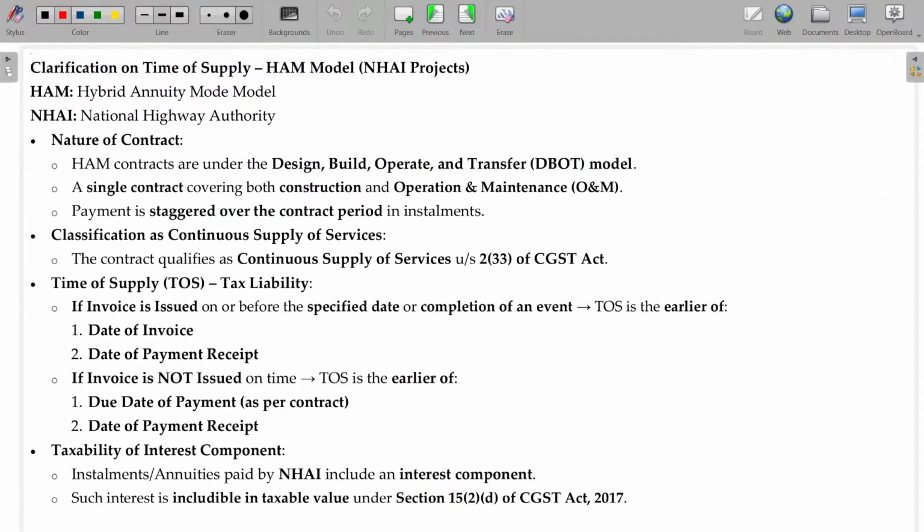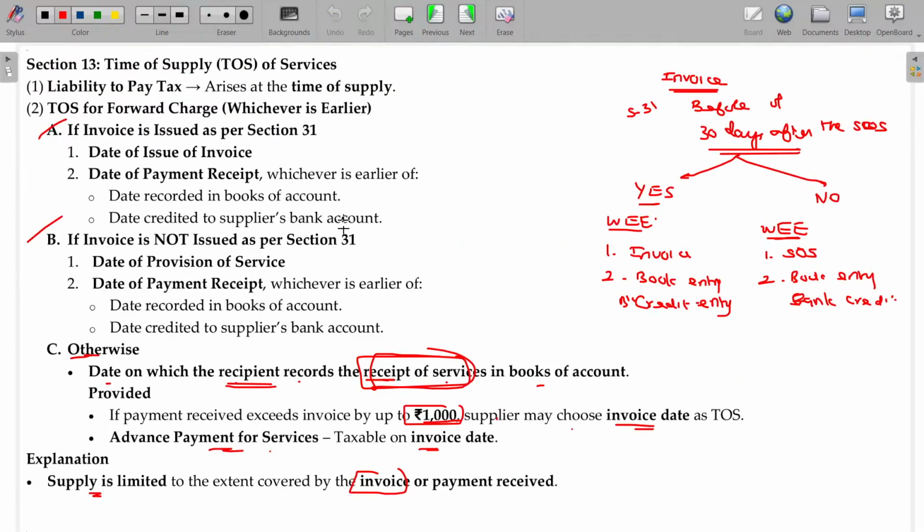So, 3 scenarios. The third scenario: the date on which the recipient records, not the supplier. You totally hide this information, but your recipient somehow showed in his book that the service is received from you. Automatically what happens?